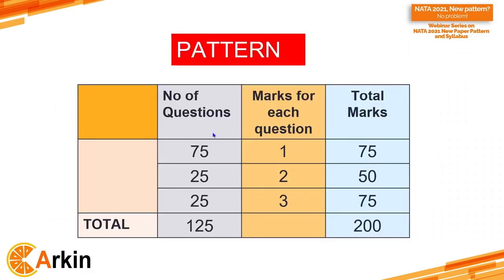So there will be a total of 75 questions of 1 mark each, so total marks will be 75. Then 25 questions of 2 marks each, so 50 marks. And 25 questions again for 3 marks each, so 75 marks. Total 200 marks. This is the marks distribution.